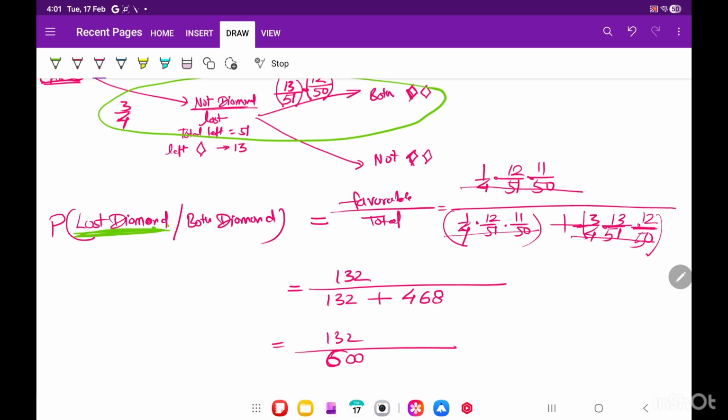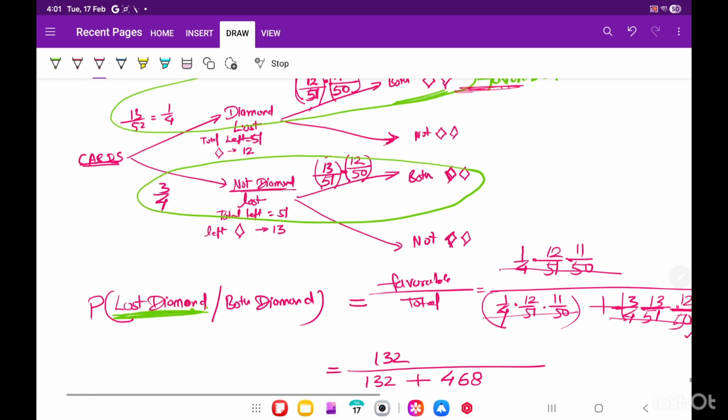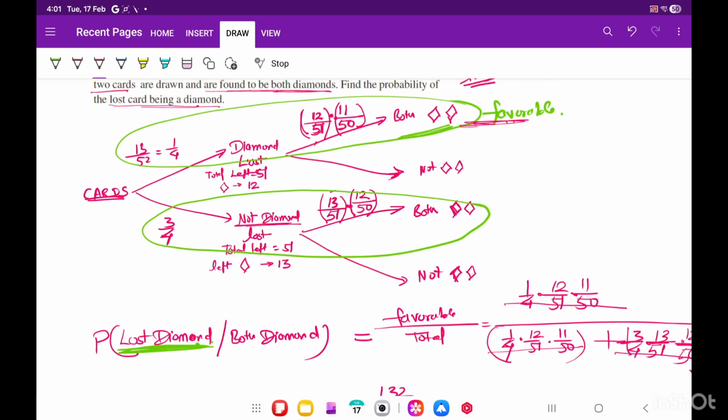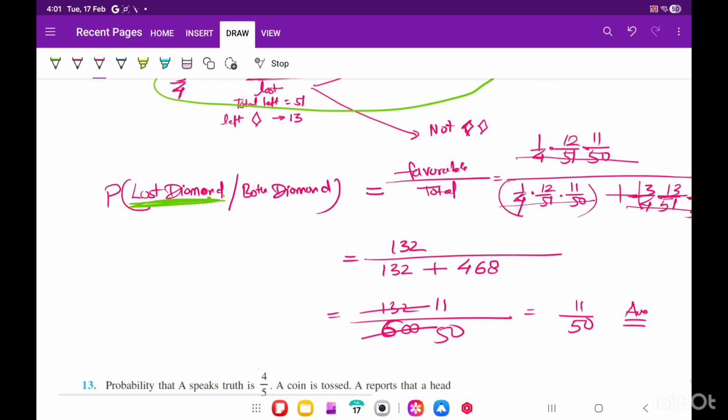If you cancel it by 12, it will be 11/50, which is the final answer. Cut it by 12 and see. Okay? If you are not getting it, write it in comment box. I will check.